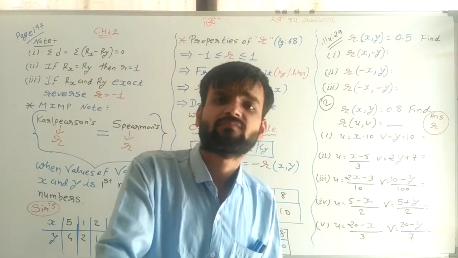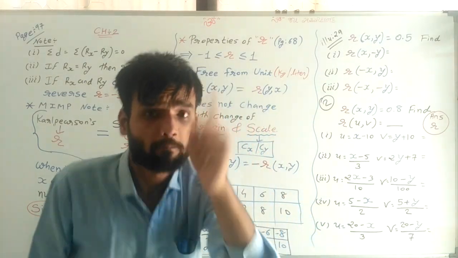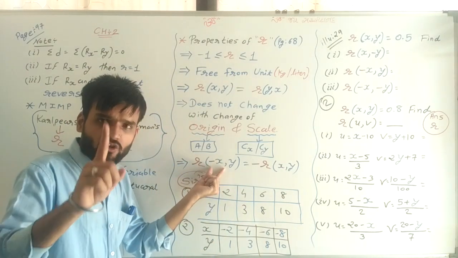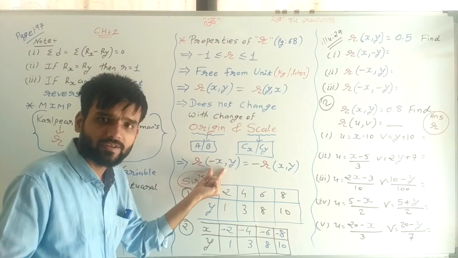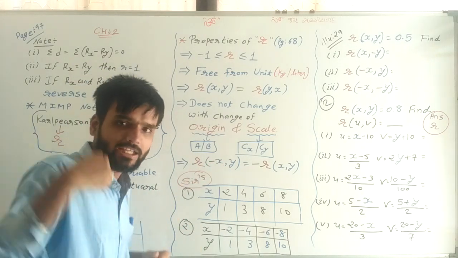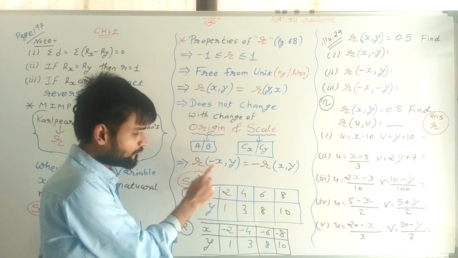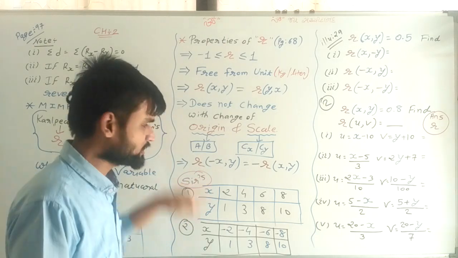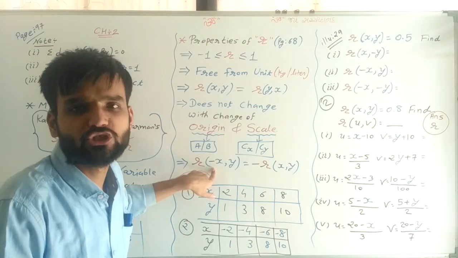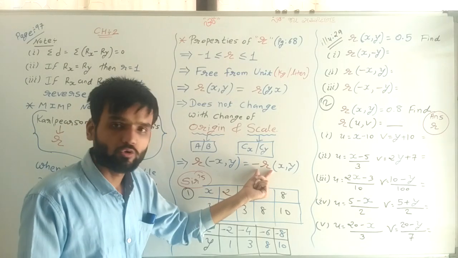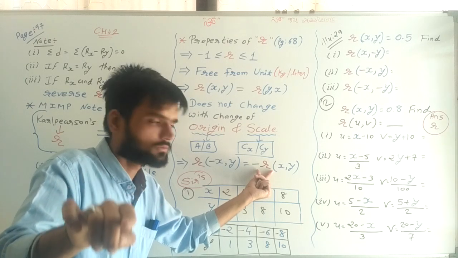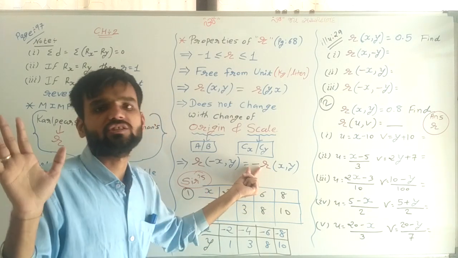The value of R is not changing, but its sign can be changed. If I change the sign of one of x or y, say R of minus x and y, I have changed the sign of x, then the answer's sign must change. The value of R is the same, but its sign is changed.